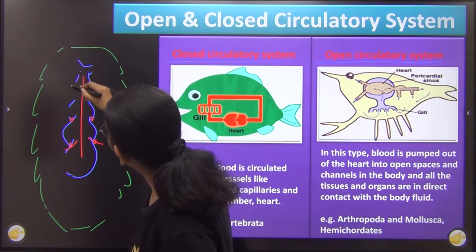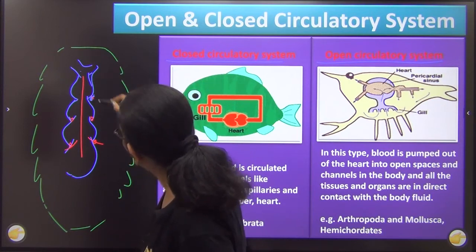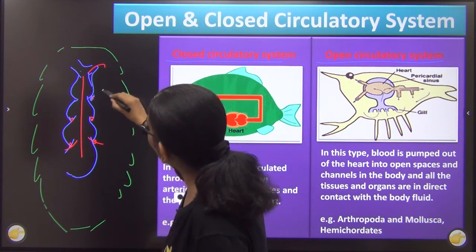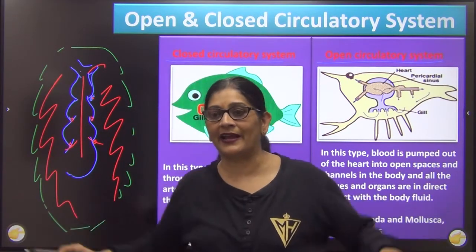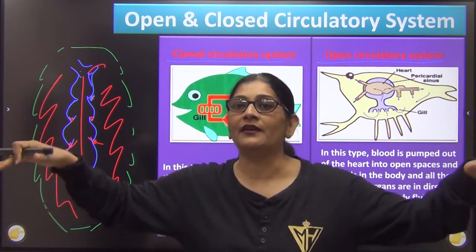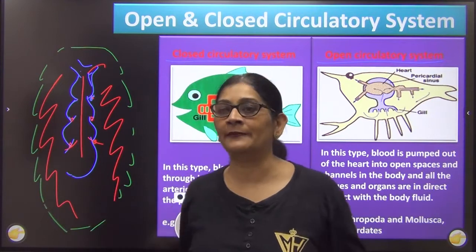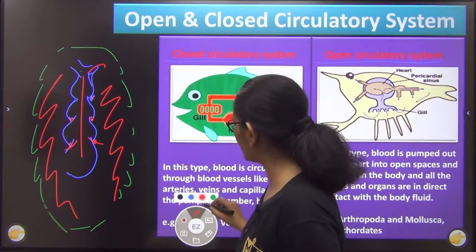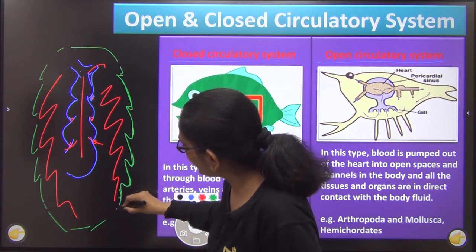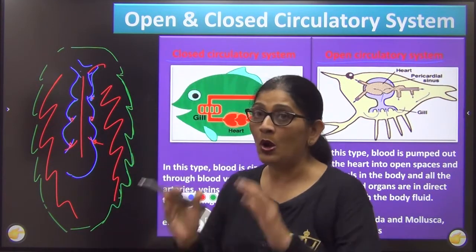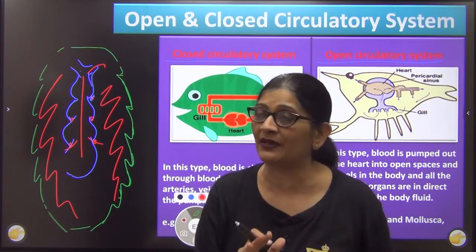I have to make this again. So this is my heart, and the blood will come out from here and flow in the entire body. In your body, blood is like this, and all the organs are floating in the blood. The organs are just floating in the blood. This is a type of circulatory system where the heart does not flow through proper channels called arteries, veins and capillaries.